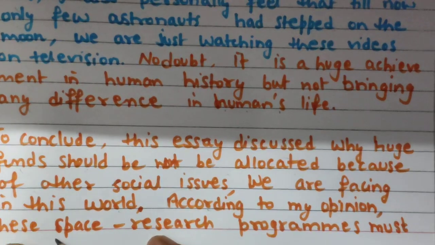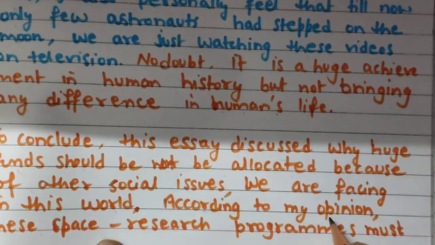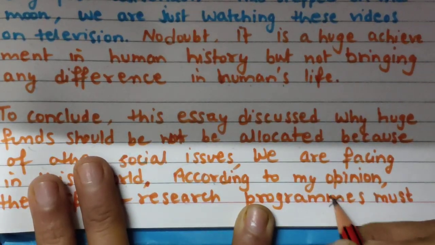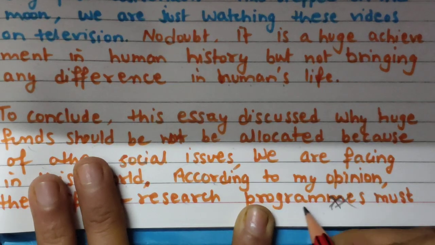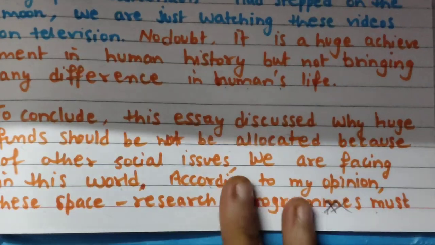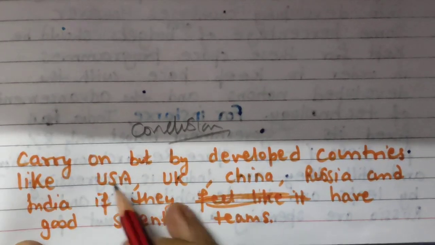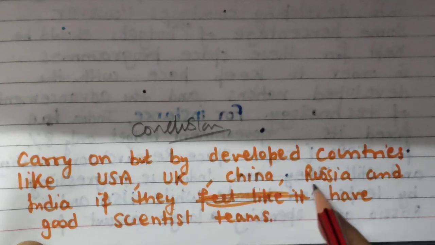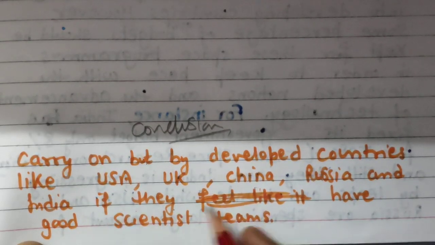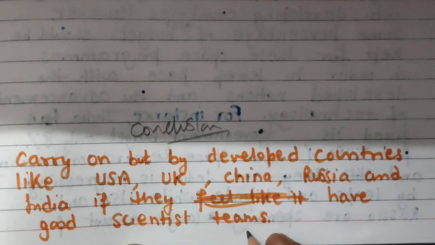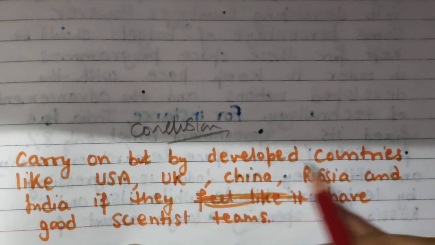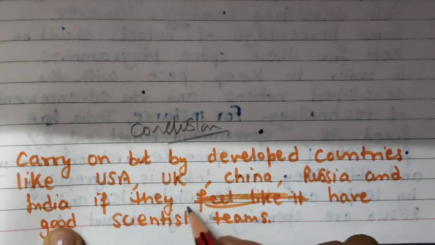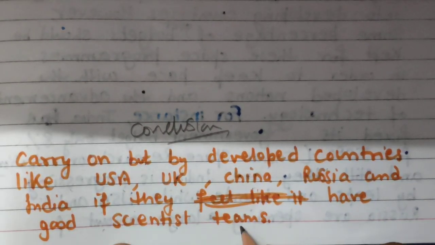In my opinion, these space research programs, now I have changed the spelling, so this will not work, you have to follow only one style, must carry on, but by developed countries like USA, UK, China, Russia and India, if they have a good scientist team.